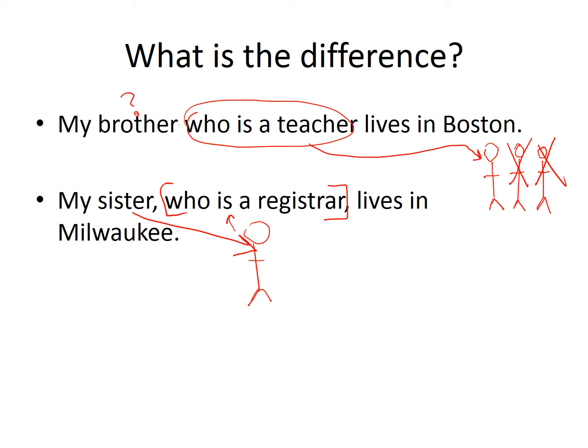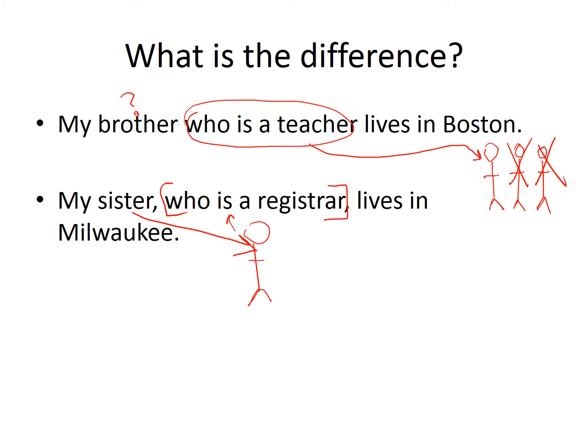So this is what we look at when we talk about restrictive and non-restrictive relative clauses. One of the things that's confusing about this is that you will have other phrases. Sometimes some grammar books will call them identifying and non-identifying, defining and non-defining. All of those are terms you're going to see if you look at different grammar books.